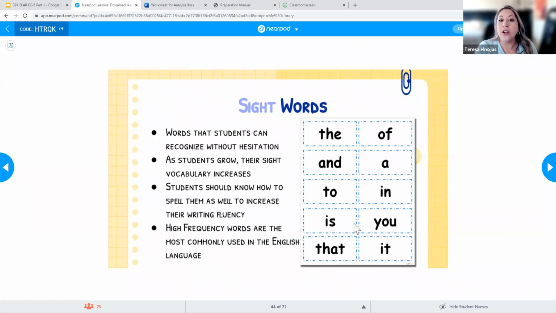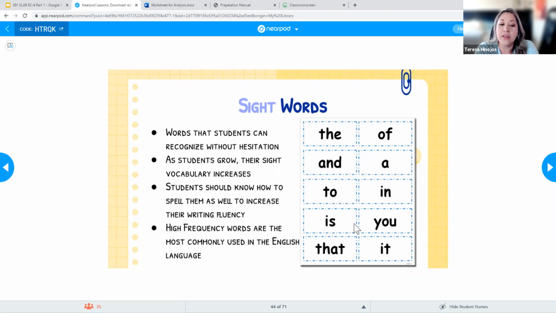Just like for all of you, we have been reading for so long that there's a lot of words that we see and we don't even have to sound out. We just know what it is. It's kind of stored in our memory because we've encountered it so many times. And the same thing is going to happen with our kids. As they encounter words more often and more frequently, they're going to start memorizing words, and then they don't have to decode. They're not going to have to sound out the word. They're already automatically going to know what that word is.